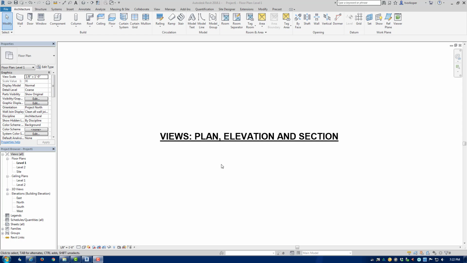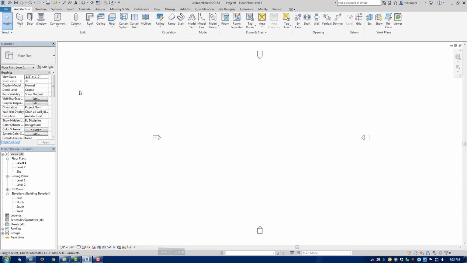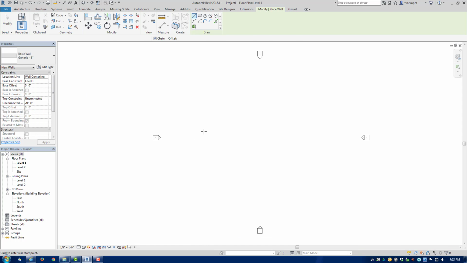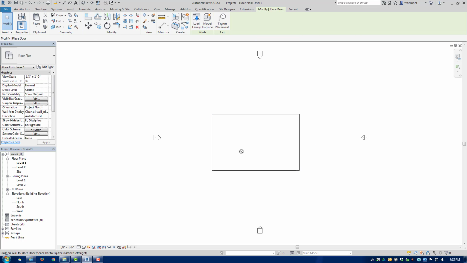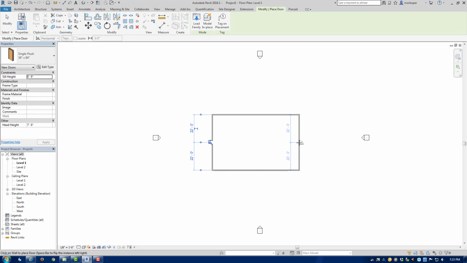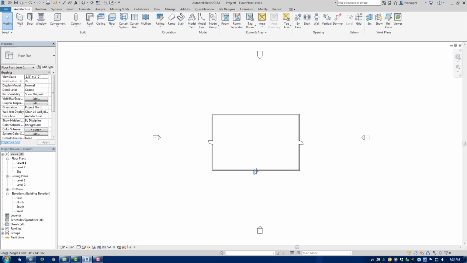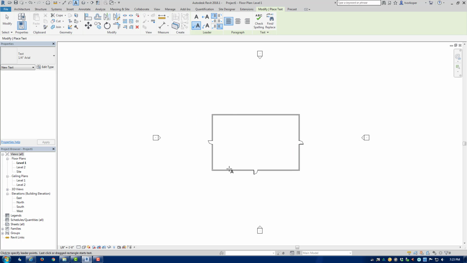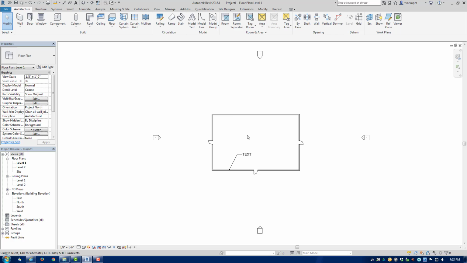Let's first take a look at how to create plan views. To start with, let's add some walls, a couple doors, and some text so we can keep track of what we're looking at. We've been creating these elements on floor plan 1 or level 1.